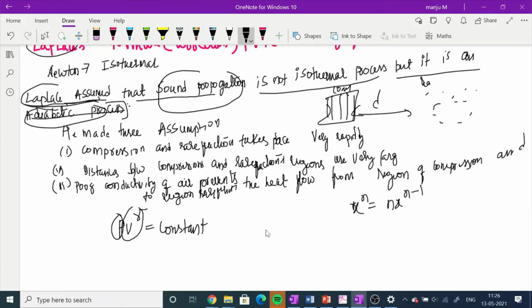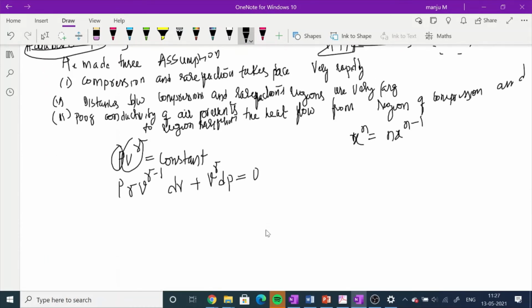If we do that, P times gamma V to the power of gamma minus 1 dV, plus V to the power of gamma dP, is equal to 0. So now P gamma dV plus V dP is equal to 0.